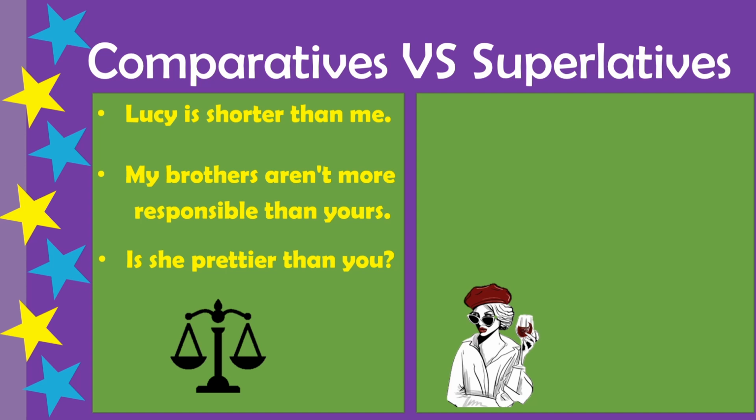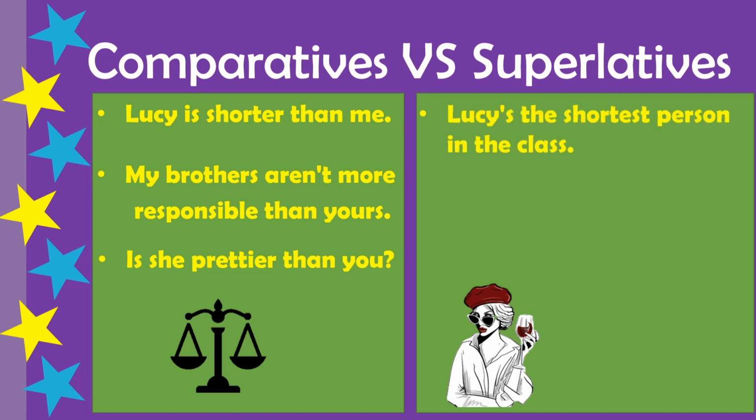Is she prettier than you? Oh, good question. Yeah, she is. And here we have an adjective ending in a Y. So we change the Y for an I and then we add er. So is she prettier than you? Awesome. Remember, here we need two nouns, two people, two animals, two things, two objects, always two, to make the difference. Now it's time to learn about superlatives.